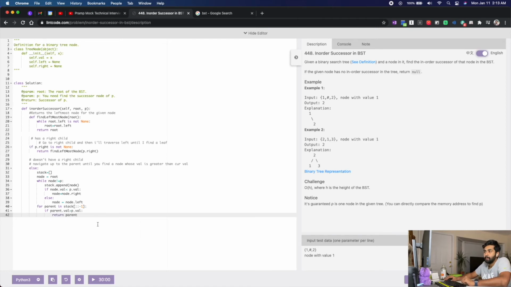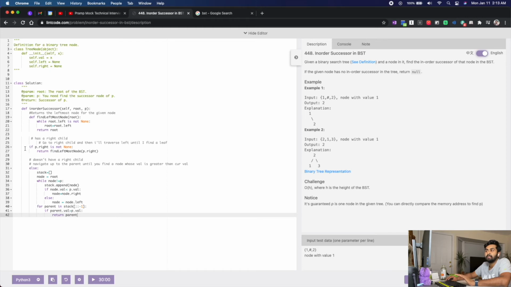Is there any way I reach the root node? The root node is the last element, so for the root node, it should match. It should be greater, not greater than or equal to, but greater. Return parent. Okay, I think we've covered all the bases here.